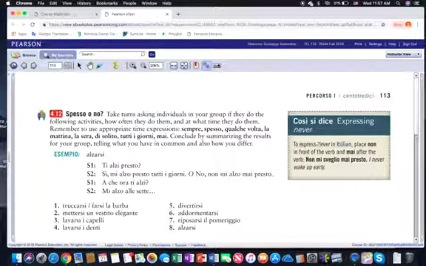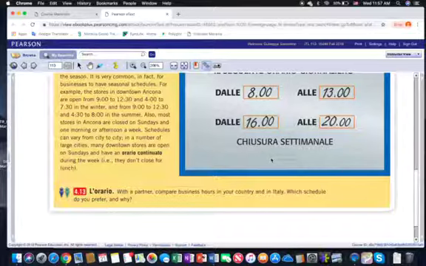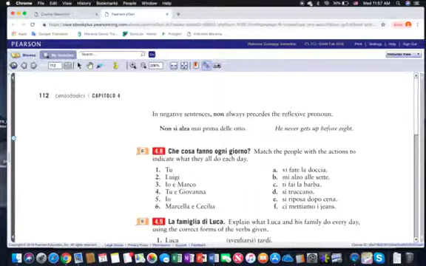Let's see if there's anything else now. 8, 9, 11. These are the three exercises that I'm going to assign on this topic from the book. I'm not going to go over the exercises that you're going to have on the quiz on this topic, because it's a regular exercise that you have already had in the past. You have the verb in parentheses and the blank space. You have to conjugate the verb accordingly depending on the subject, and we will simply go over it together when I see you on Monday.